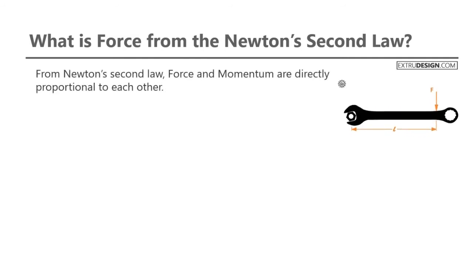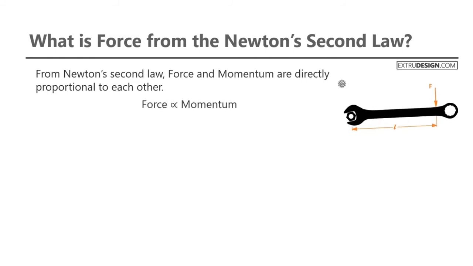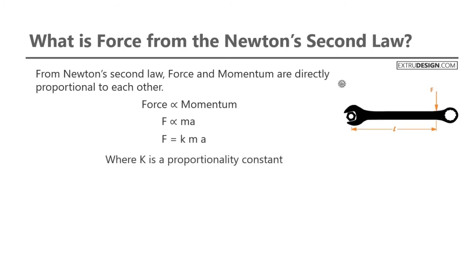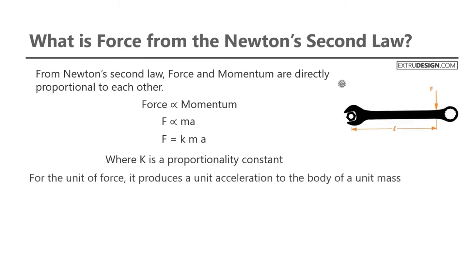From Newton's second law, force and the rate of change of momentum are directly proportional to each other. So force is directly proportional to the rate of change of momentum. From the previous equation, we have the rate of change of momentum equal to mass into acceleration. So we can replace that with mass into acceleration. So now force is directly proportional to mass into acceleration. So F is equal to ma multiplied with a proportionality constant k. For a unit of force, it produces a unit of acceleration in a body of unit mass.